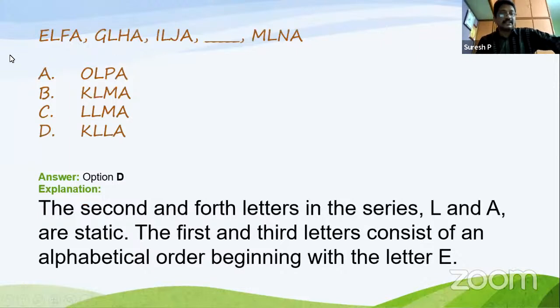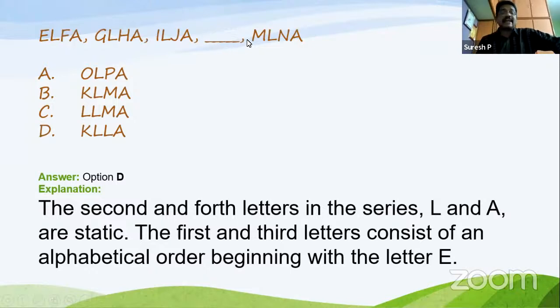Now see here E, G, I. E, F here, GH, first and third letters. EF, GH, IJ. So what will come next? KL should come. Is it clear?